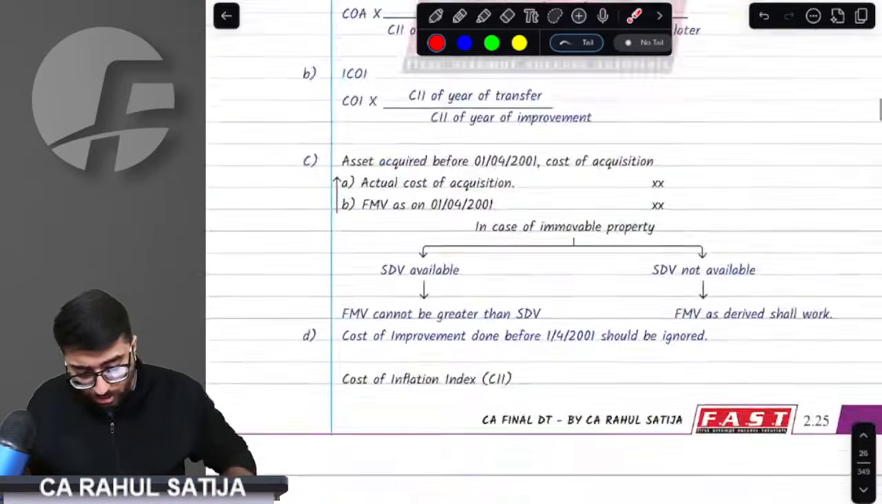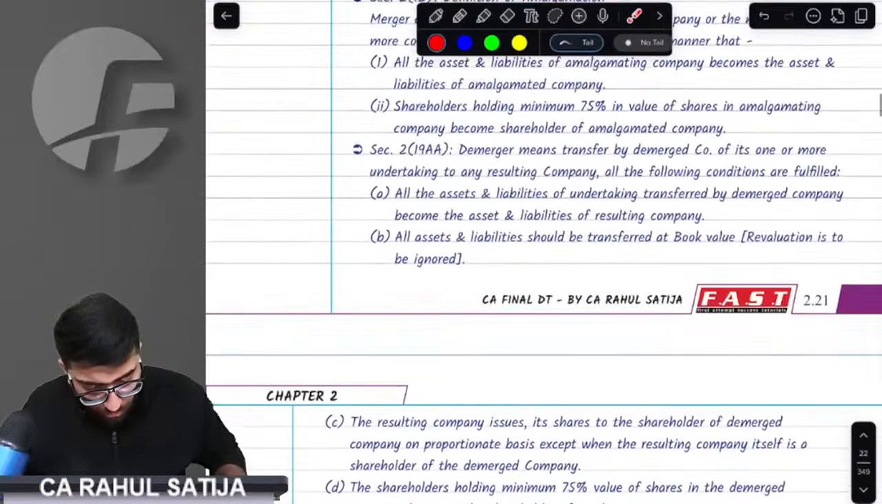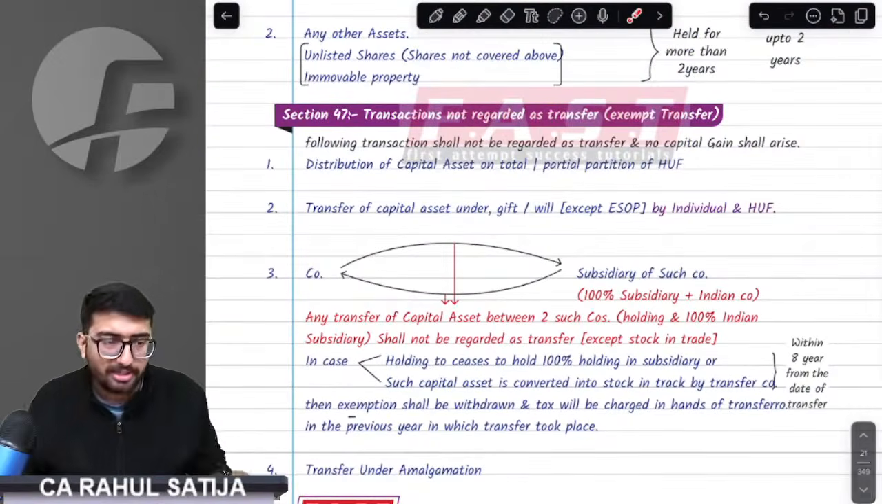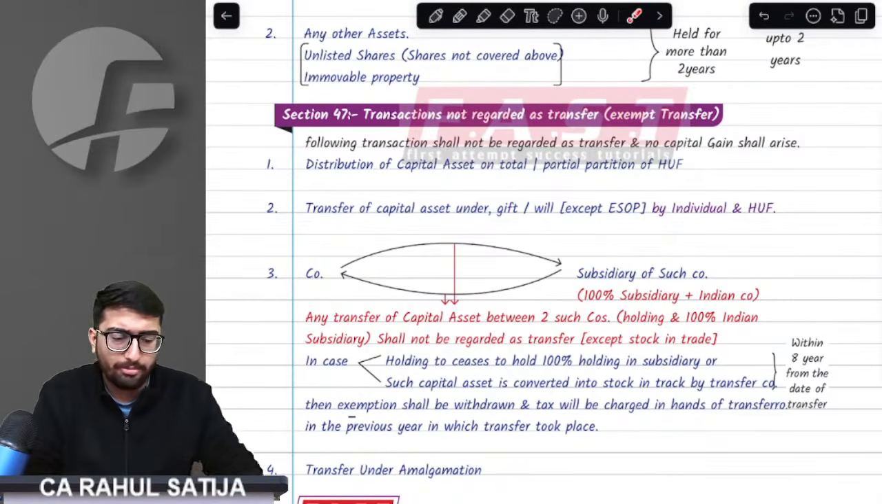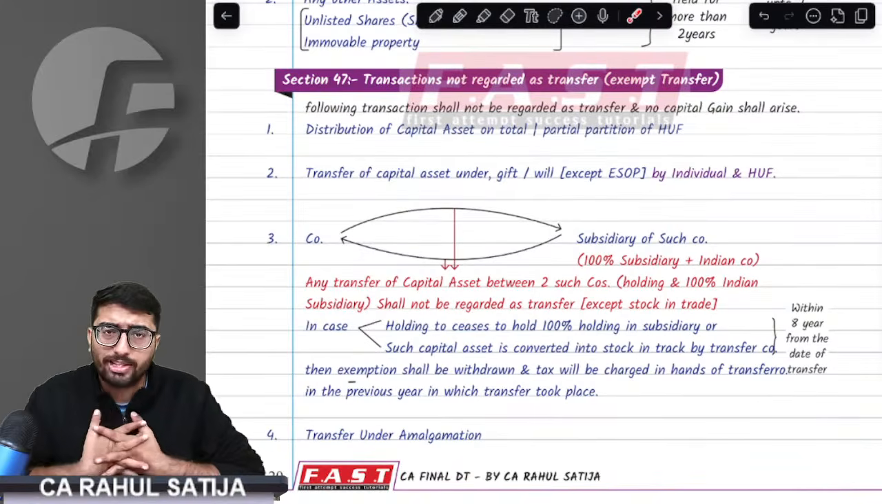Now come on to the exempt transfer portion. Last topic, and I should say the most important topic. I don't know why ICAI loves this, and ICAI tries to ask most of the questions from this topic. From recent attempts, I have seen questions being asked in this topic a lot. Now, what is an exempt transfer?